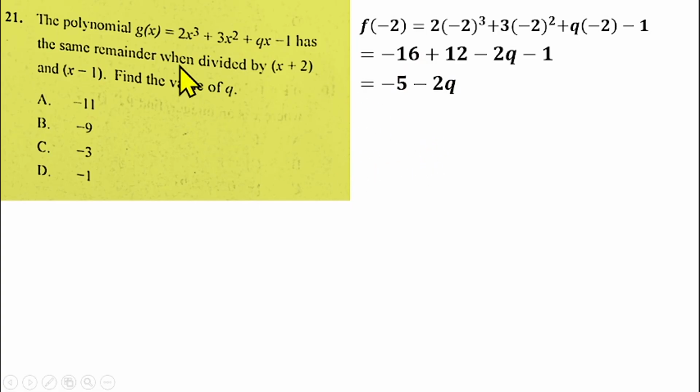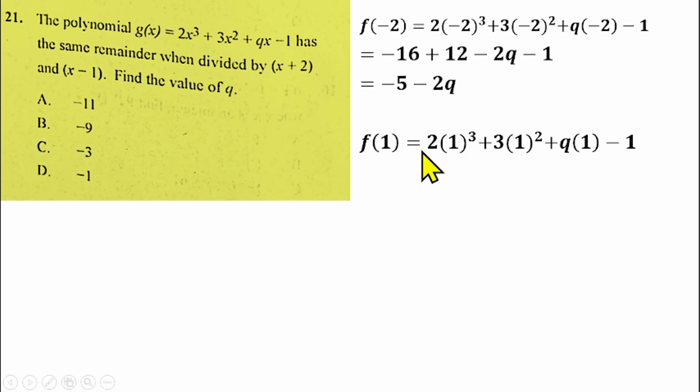Then also we have to divide this g of x by x minus 1. So that means the remainder of this when divided by this will be g of 1. So you can put that into this function as well. That means you have 2 into 1 cubed plus 3 into 1 squared plus q into 1 minus 1. You simplify that, that will give us 2 plus 3 plus q minus 1. That will give us 4 plus q.